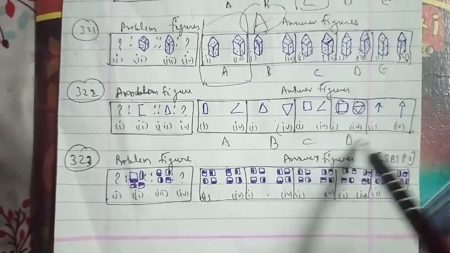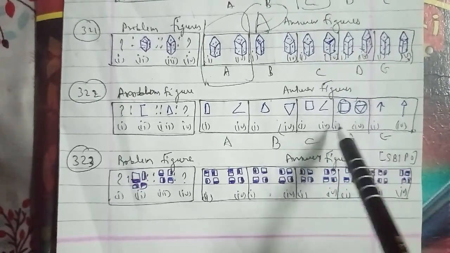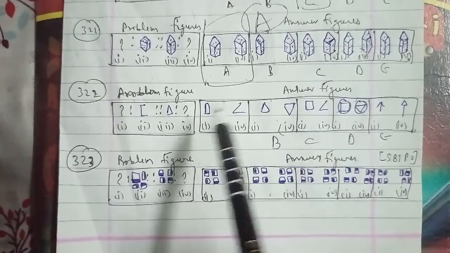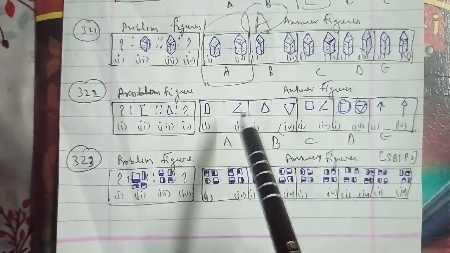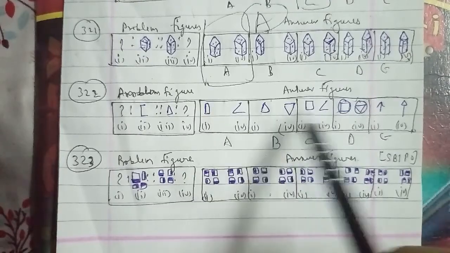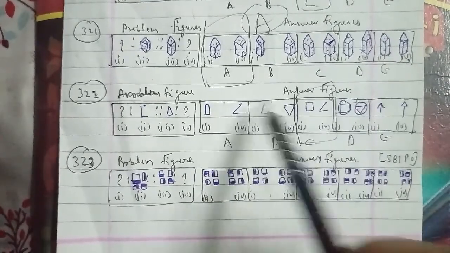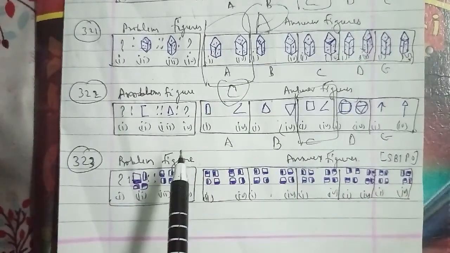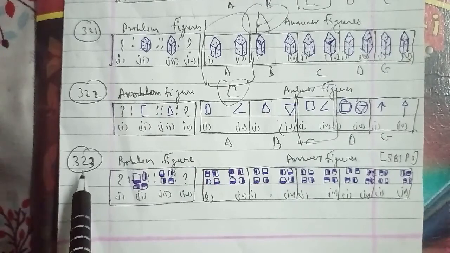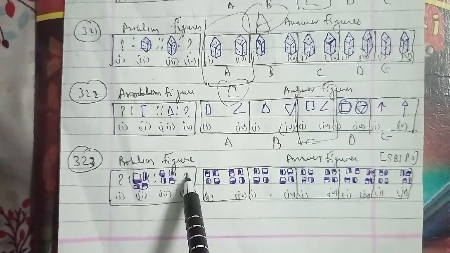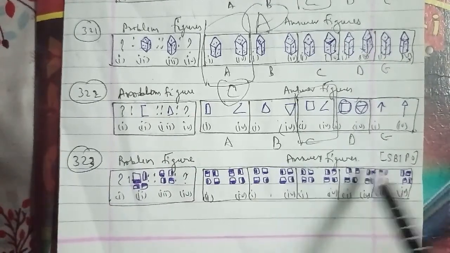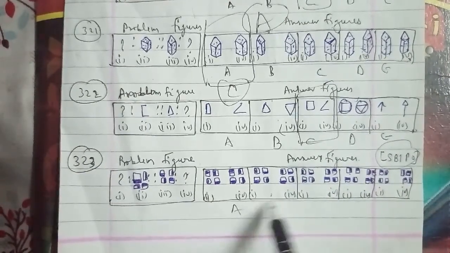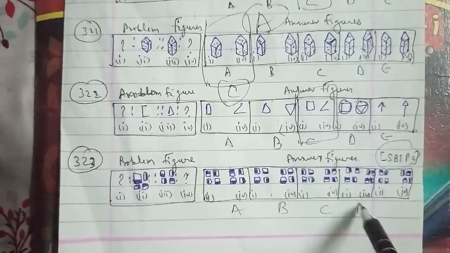Let's go ahead with the 326th question of the session. These were the problem figures and these were the answer figures, where the pentagon is lining and the triangle is represented here, as figures A, B, C, D and E. In the same case here, the first is inverted and divided into as many parts as the number of sides of the figure to form the second, and we can say that the D figure will be the right answer for this question as well.